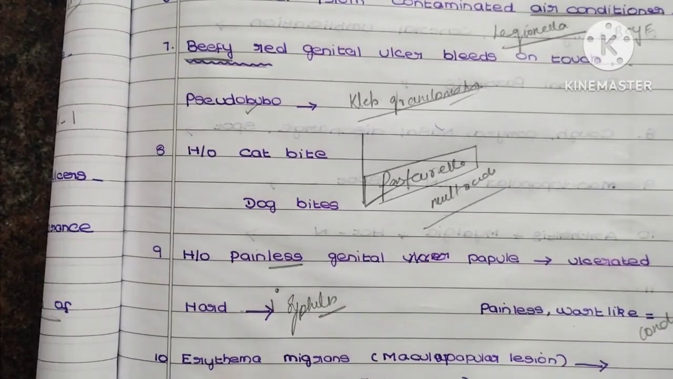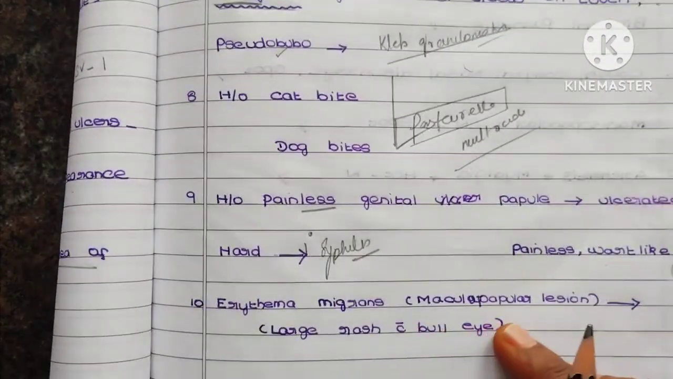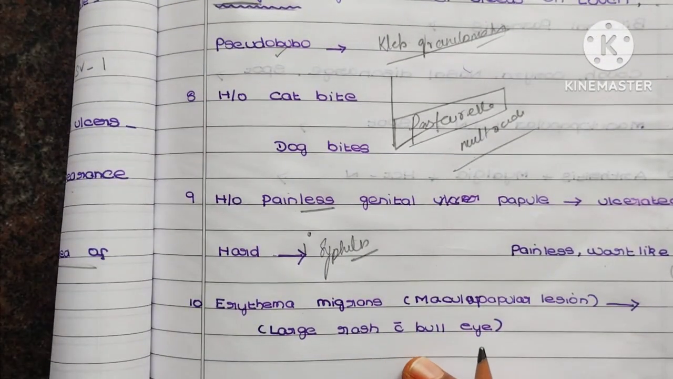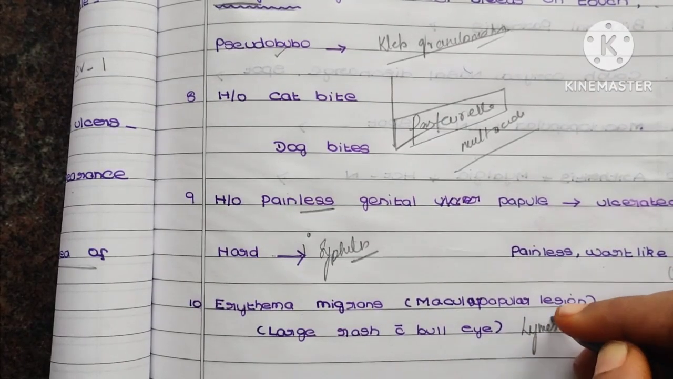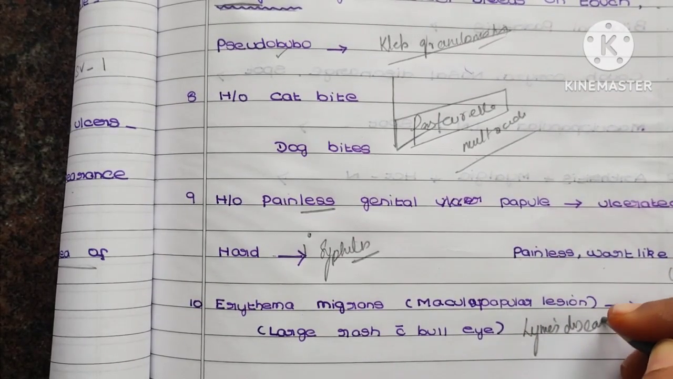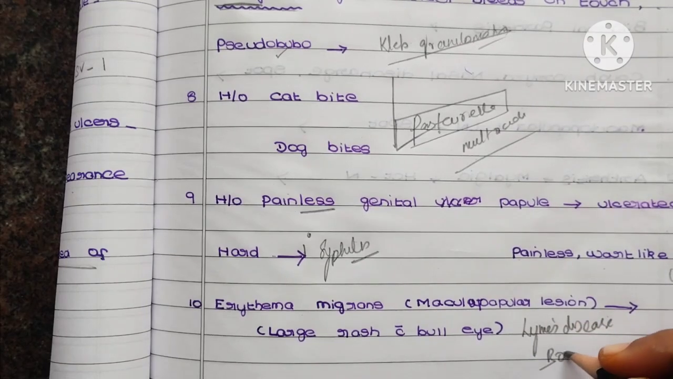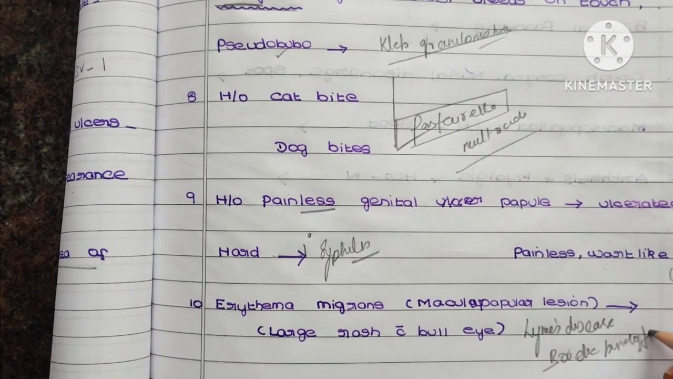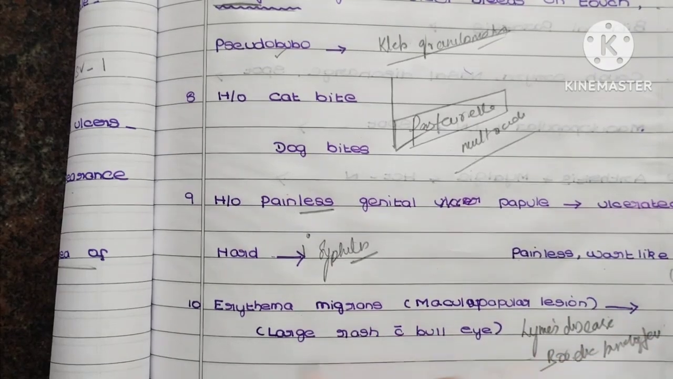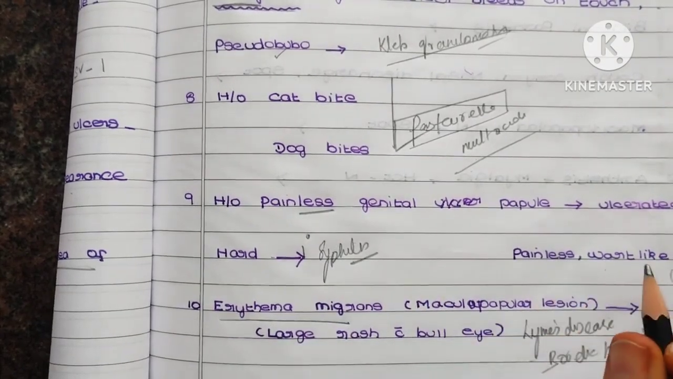The next question here is erythema migrans, macular rash or large rash with bullae appearance. It is nothing but Lyme disease. The causative organism is Borrelia burgdorferi. So you want to remember these terms, that is erythema migrans, they can give.